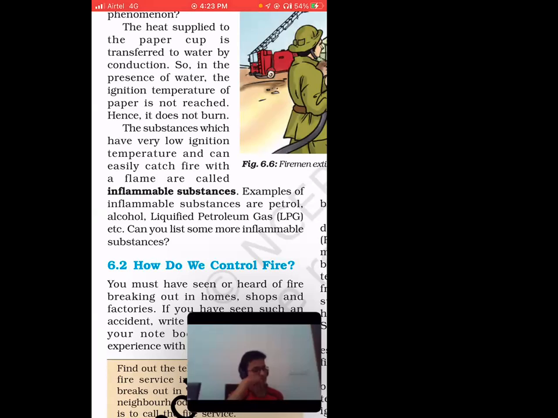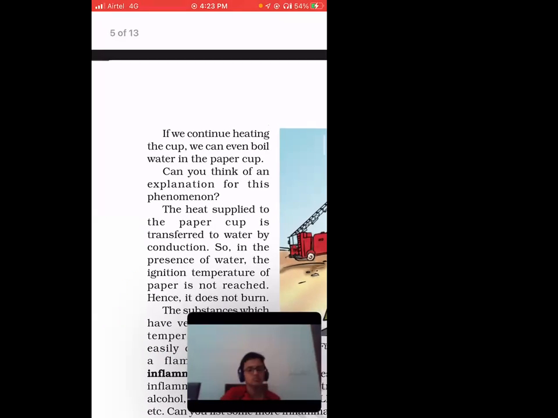This is the explanation: you took two cups, one a simple paper cup and the other a paper cup with water, right? The water cup didn't catch fire, but the simple paper cup caught fire. Why? Because the empty paper cup absorbed heat. But in the water cup, the paper didn't catch fire because it transferred the heat to the water, and the water boiled.